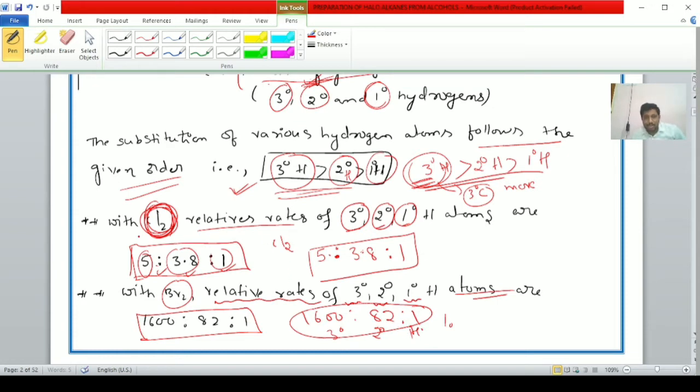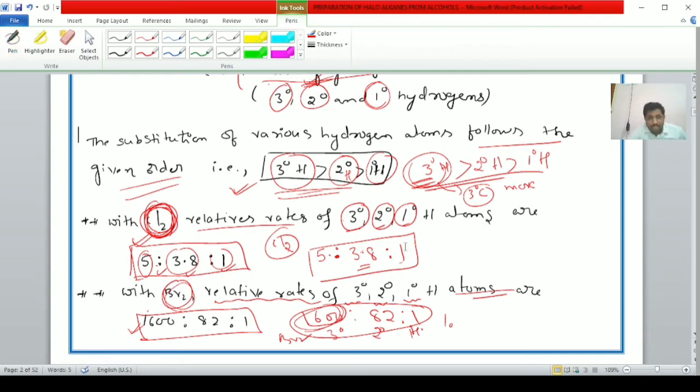That is, based on the nature of the halogen atom also, the halogen substitution of alkanes will take place. Yes, student. With chlorine, the tertiary rate is 5, but with bromine the tertiary rate is 1600. With chlorine, secondary and primary rate is 3.8 is to 1; with bromine, 82 is to 1. That's why bromine is more selective when compared to chlorine.